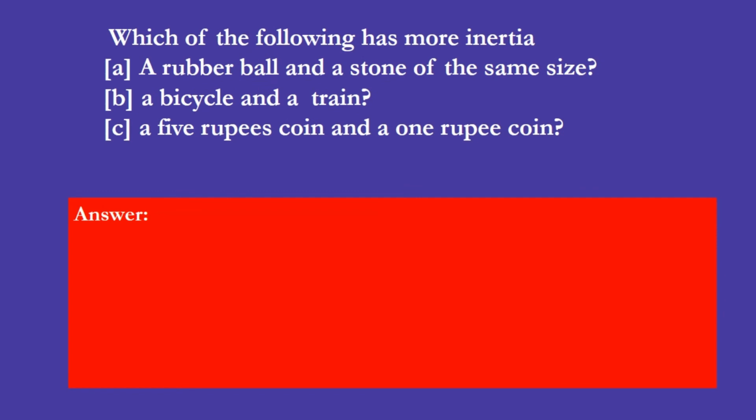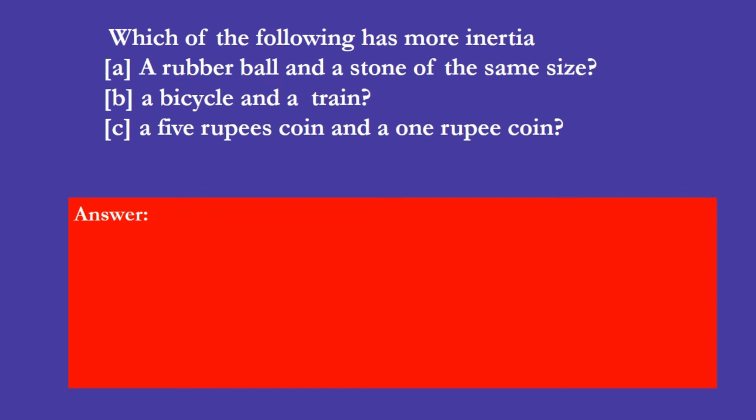Which of the following has more inertia? A rubber ball and a stone of the same size, a bicycle and a train, a 5 rupee coin and a 1 rupee coin. In each pair, which object has more inertia?